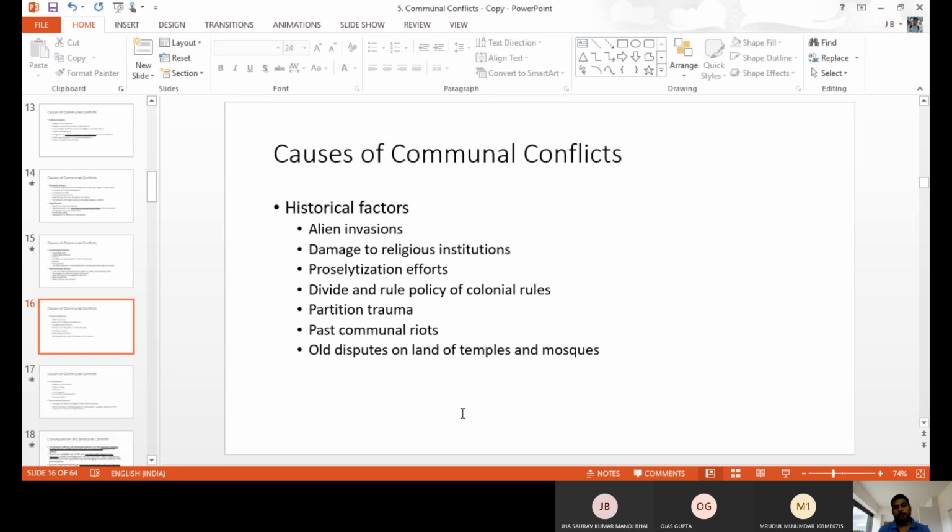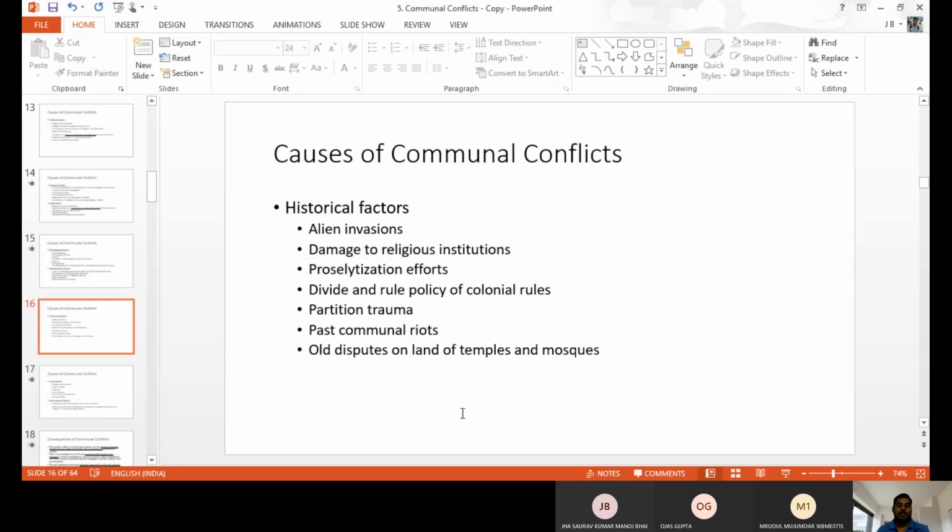Okay. Next one, historical causes or historical factors. In history, we have a number of incidents like alien invasions. They continued for long years, long decades. Like the Ayodhya land, that is an example. People say it is mentioned in so and so period, in so and so Puranas, about so and so God, things like this. So people are not able to forget or tolerate these things. People believe in the alien invasion. So in historical matters, when you want to change things, violence will happen.